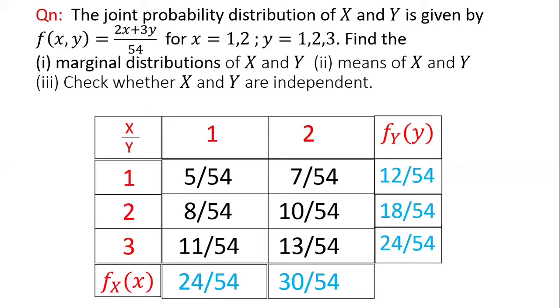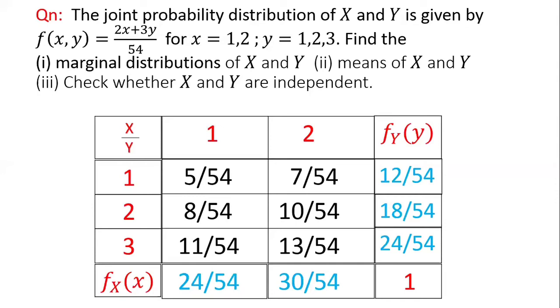Now just add up these column totals, which is 24 by 54 plus 30 by 54 equal to 54 by 54. And similarly add up the row totals, 12 by 54 plus 18 by 54 plus 24 by 54, that is also equal to 54 by 54, and hence you can see that the sum of the column totals equal to 1 equals the sum of the row totals.